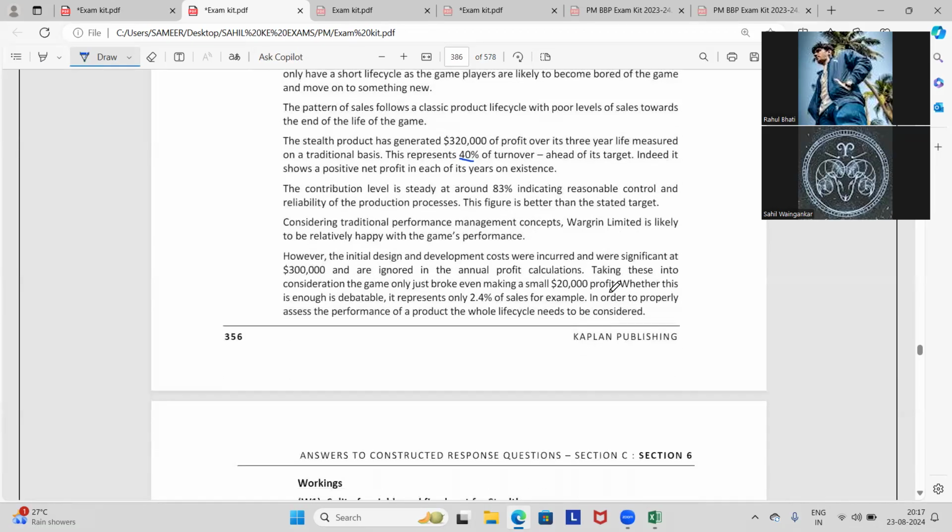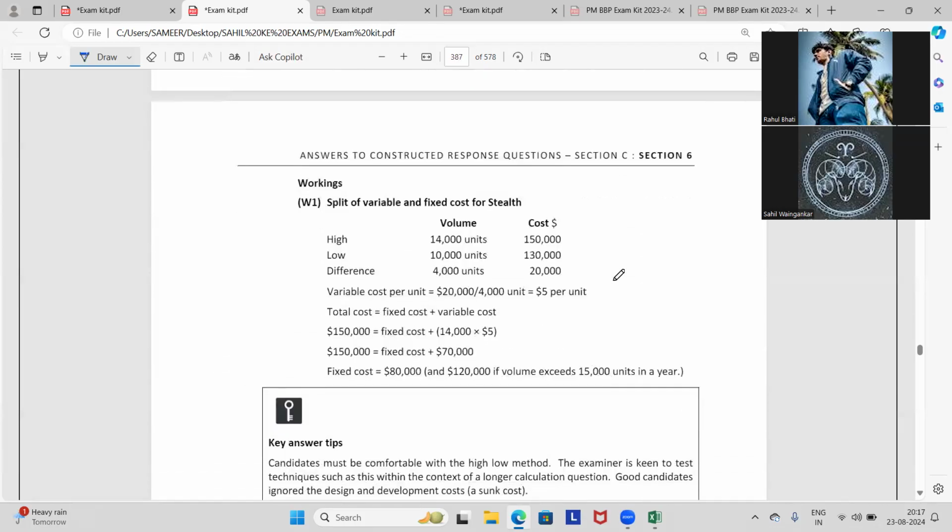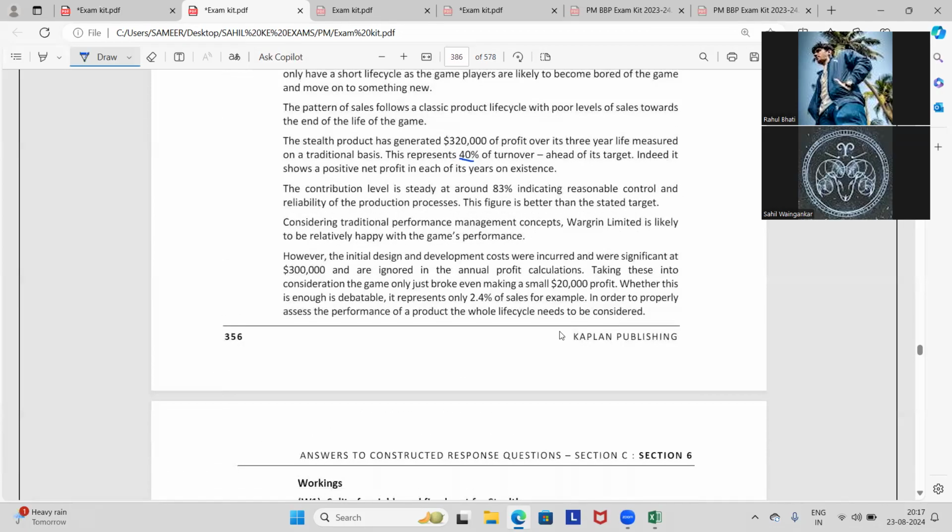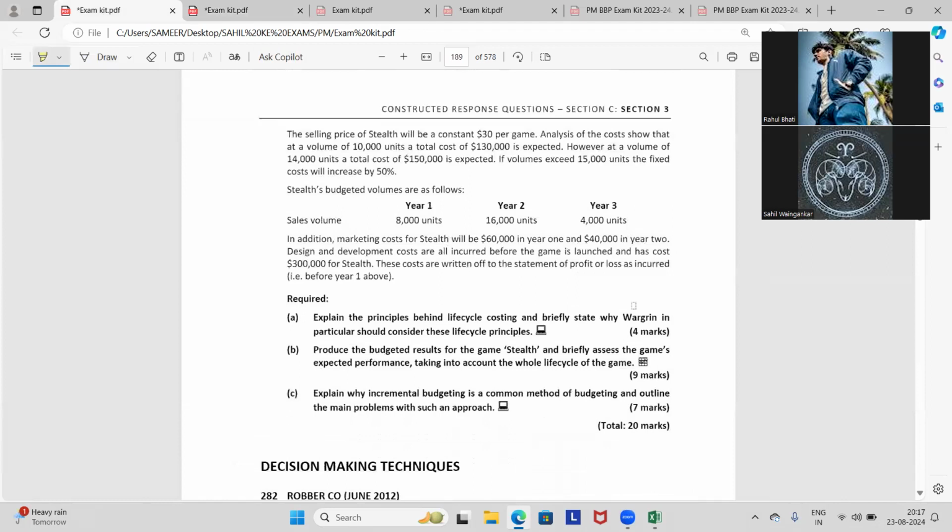In order to properly assess the performance of the product, the whole life cycle needs to be considered. Nice, they explained it quite well. How many marks was it? 9 marks. Nice.